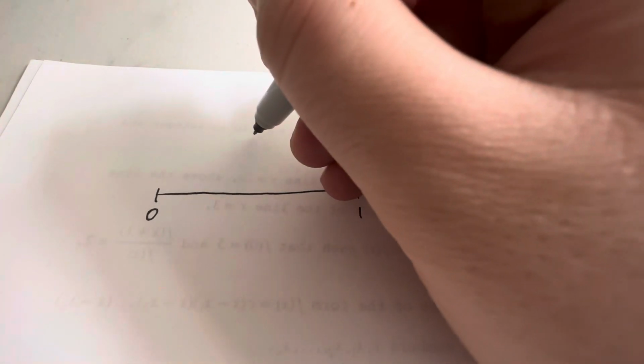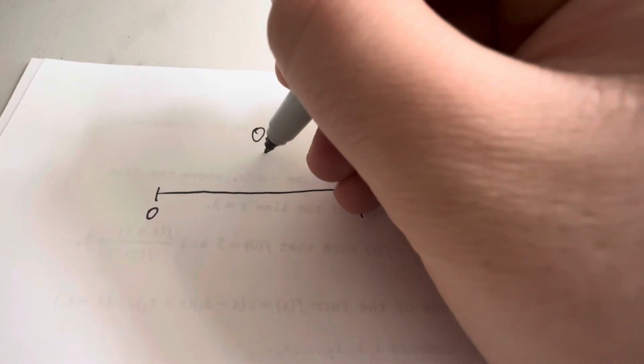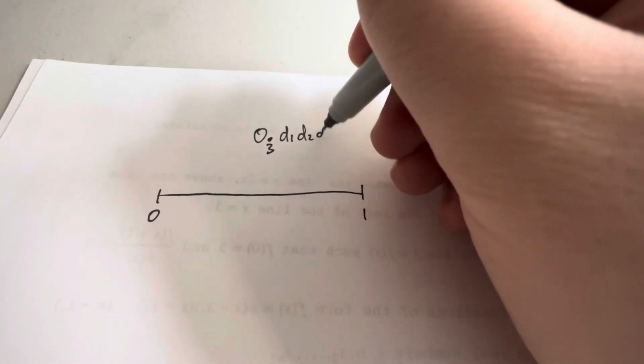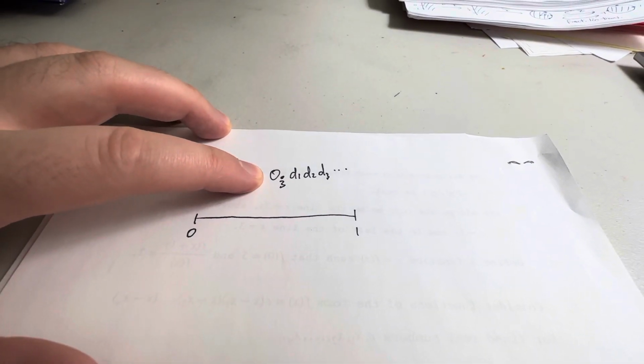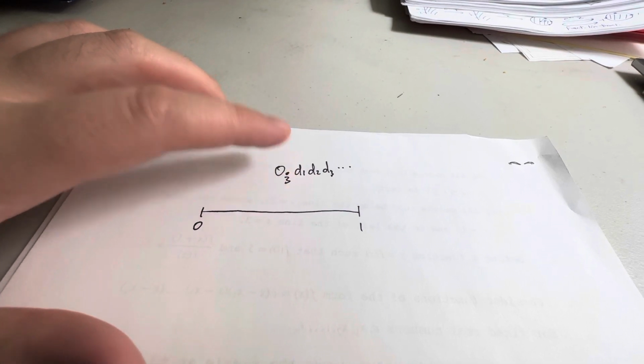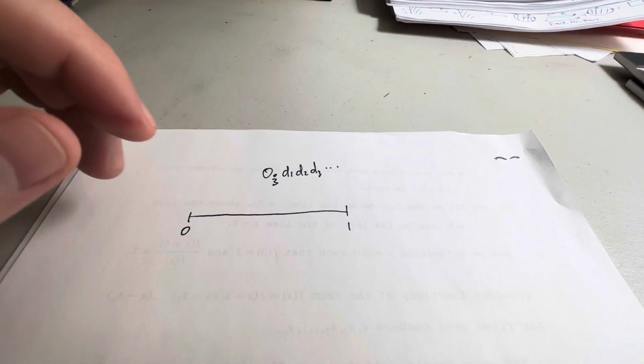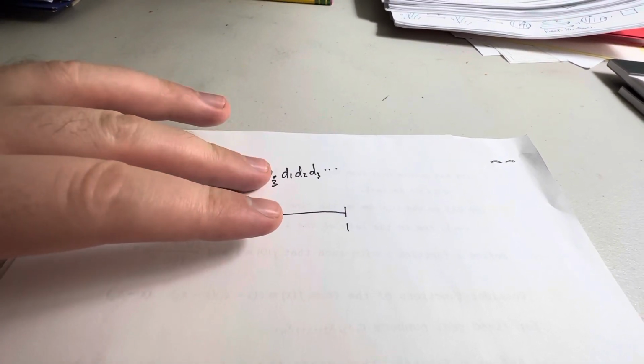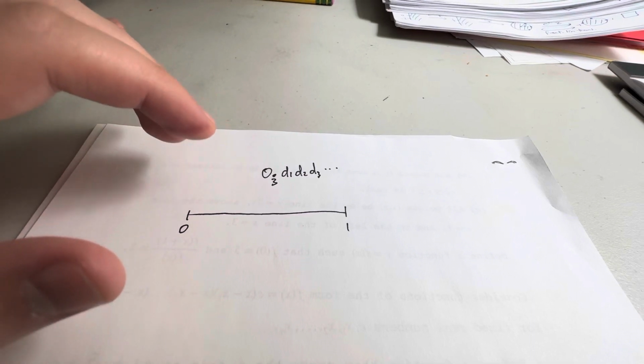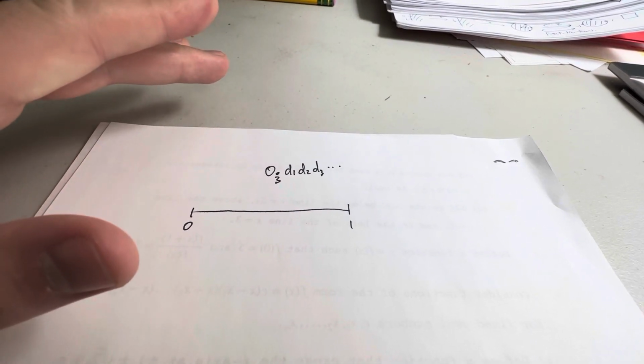So what is it? So we look at the unit interval from 0 to 1, and we decide to represent it in ternary expansion, base 3. This is one way of doing it. There's other ways of explaining it, but it's the same thing. So we have a ternary expansion, so that means D1 is equal to 0, 1, or 2. Same thing for D2, D3, and so on. And the idea here is that we want to include all numbers that have a ternary expansion where you just have digits that are zeros and twos and no ones.